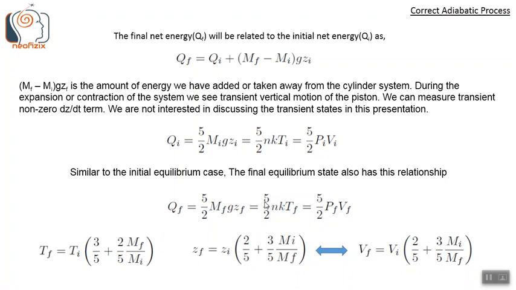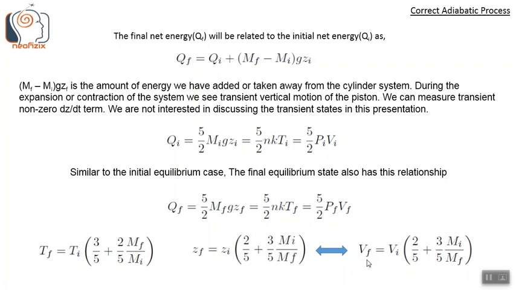Now using Qi and Qf in the equation relating Qi and Qf, that is Qi equals Qf plus (Mf minus Mi) g zi, using these three equations, we get an expression for the final temperature Tf as this: Tf equals Ti into 3 by 5 plus 2 by 5 into Mf by Mi. And we also get the equation for the height of the gas, zf equals zi into 2 by 5 plus 3 by 5 into Mi by Mf.